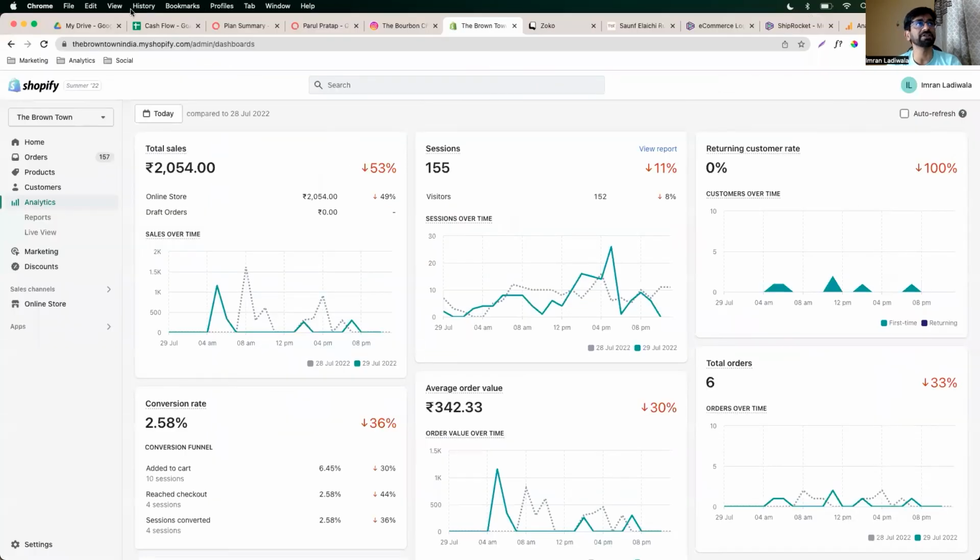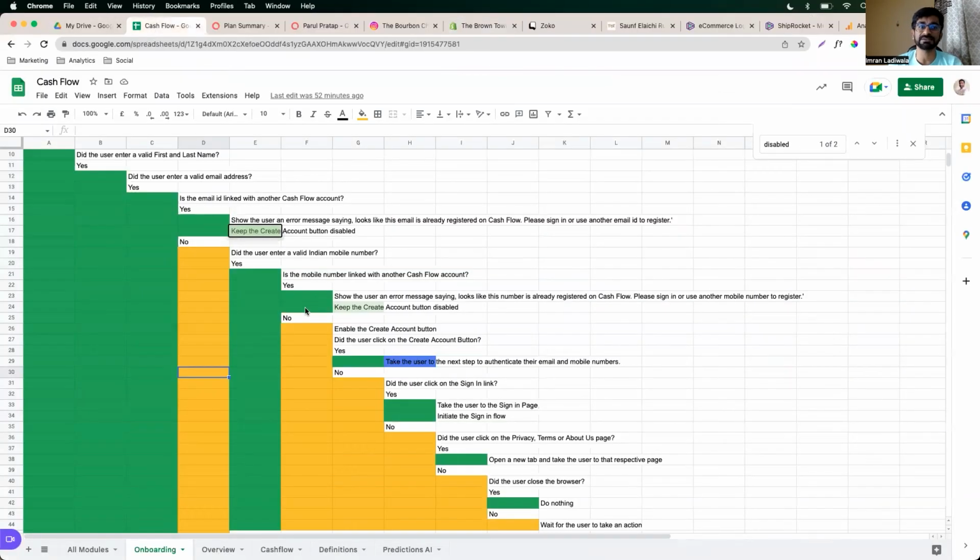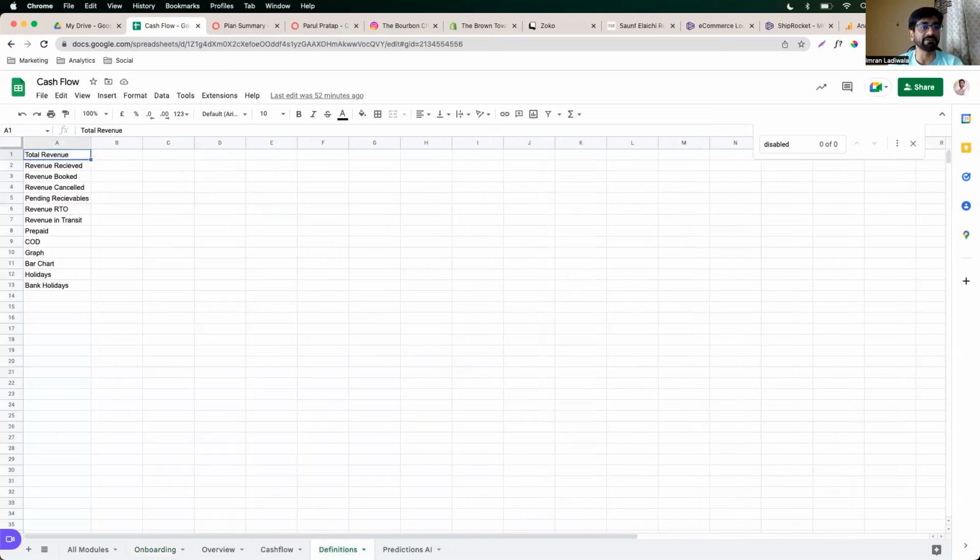I'll go back to my sheet for just 1 second. Again, as a standard practice between you and your developers and your designers, what you should do is create a definitions sheet, and create a list of words that you're commonly using within your software, so that it becomes easier for the developer to understand what you exactly mean. So revenue cancelled. What is the meaning of revenue cancelled? I've written it over here, but I still have to write the definition.